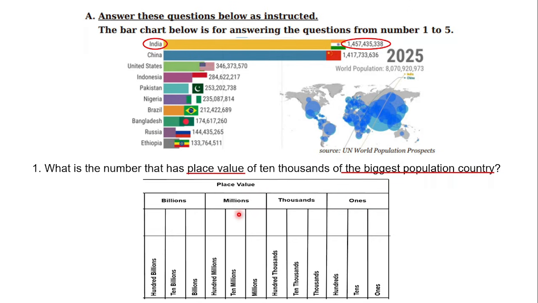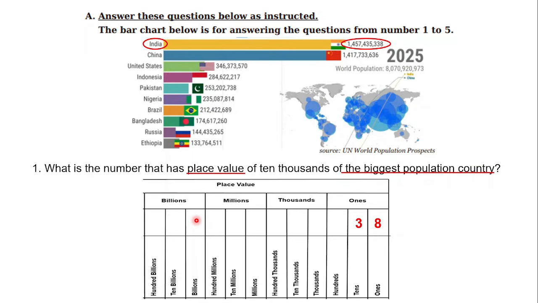So there are ones, thousands, millions, and billions. And let's see. We can start to place this number into the table here. You can start from the least place value, the ones, and then tens, and then hundreds, and you can write the rest.